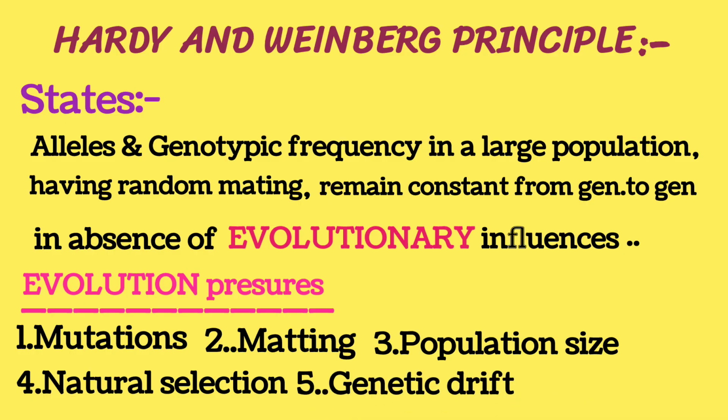We have one more factor called genetic drift. Genetic drift must be absent. We can write a very important evolutionary factor which influences the law. This is migration. That is inward and outward movement of individuals from the population, called immigration and emigration. It is also one of the leading factors that increases evolutionary pressures on the population.